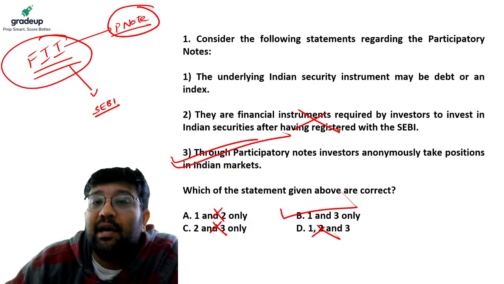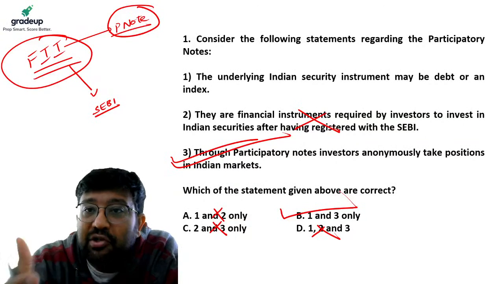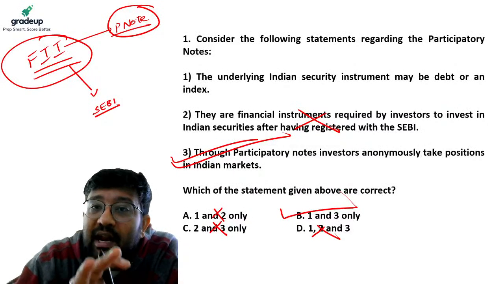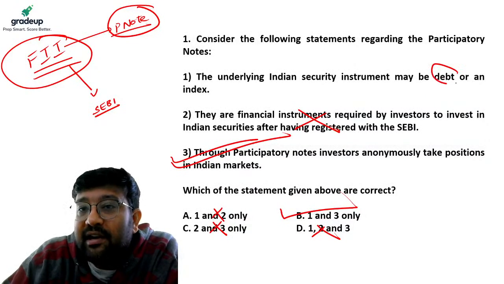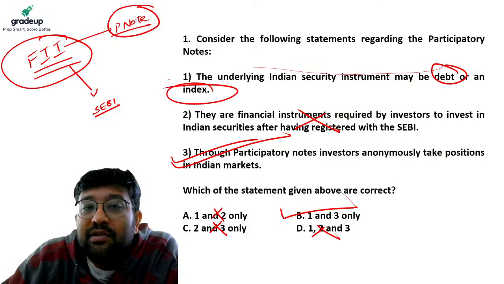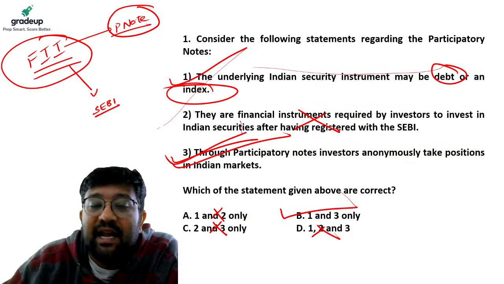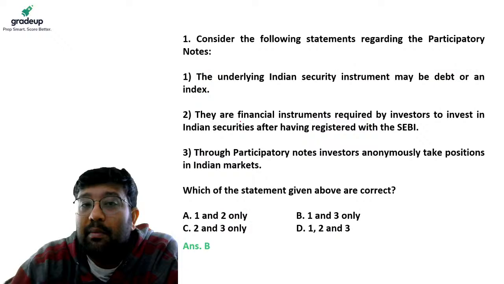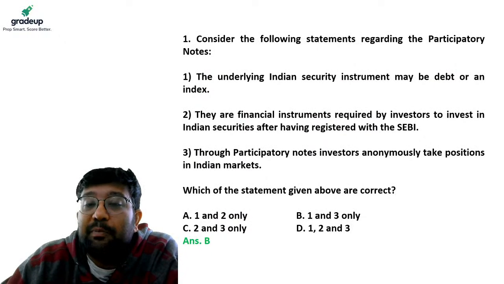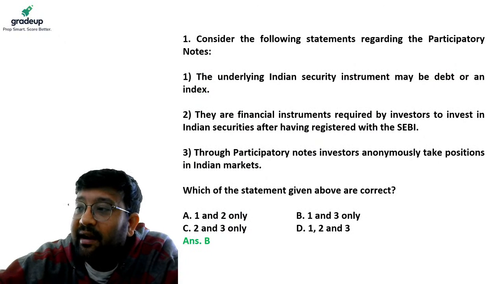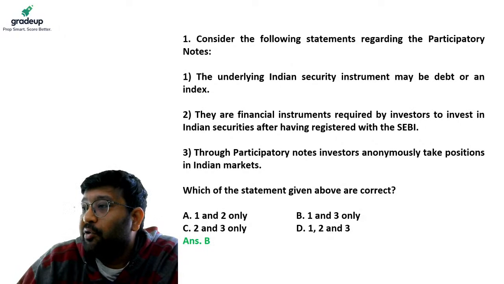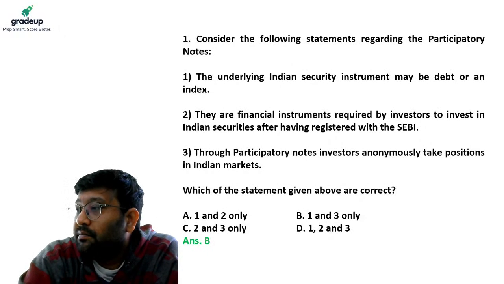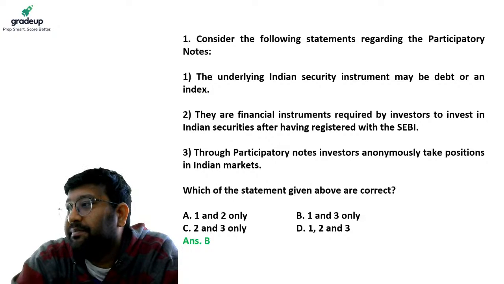So your answer becomes B by just elimination. And because they are derivative instruments, they are debt or index instruments. So this is right and this is right. Your answer becomes B. Statement 1 and 3 are right. B answer is correct.